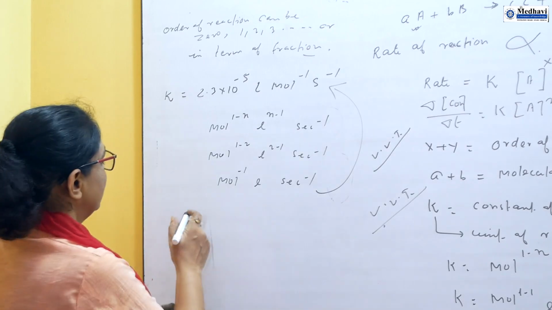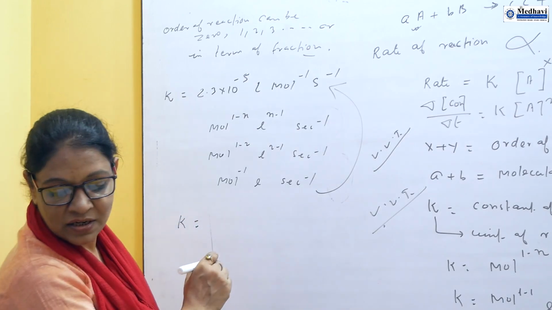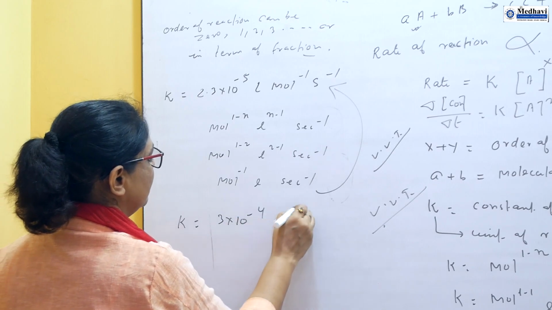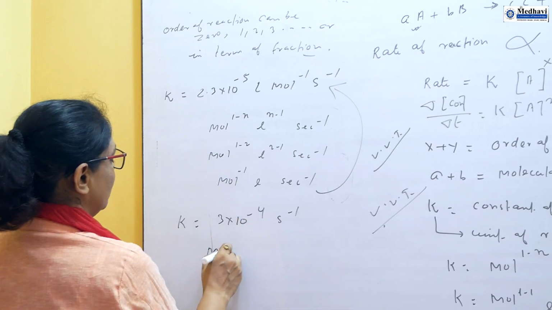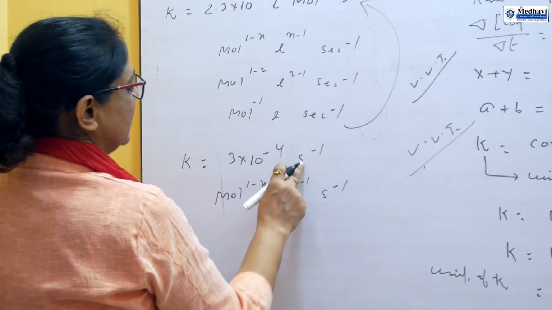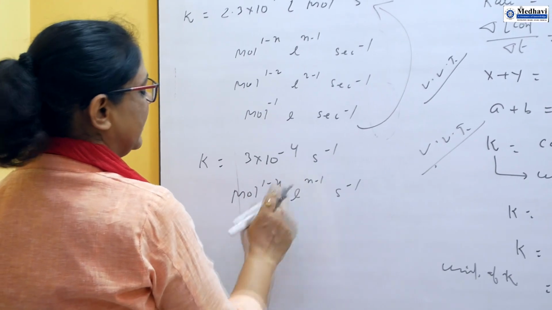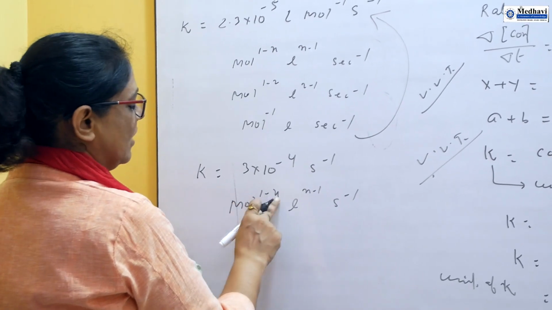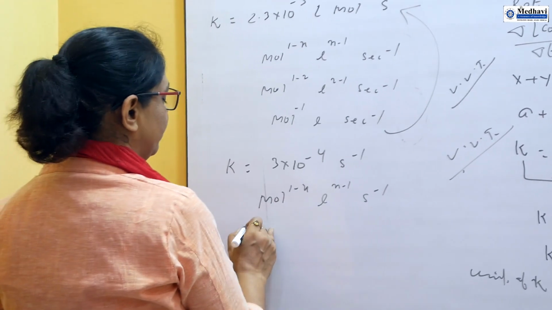Next question: K is equal to 3 into 10^(-4) second inverse. So again you put the formula, mole^(1-n), liter^(n-1), second^(-1). Here mole is not there, liter is not there, only second^(-1) is there. This is only possible if it is first order, 1 minus 1 is 0. So it is a first order reaction.